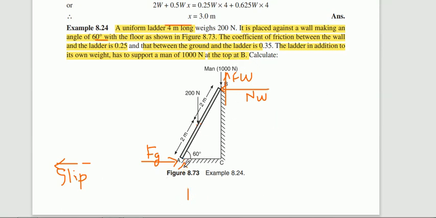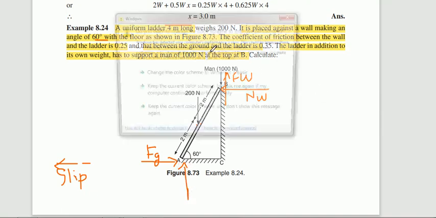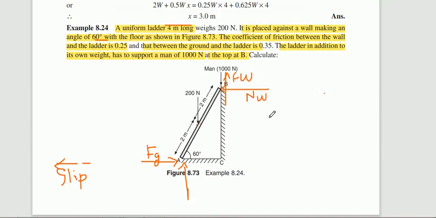Yes, ma'am. Okay. So now the thing is, you will write there only the friction coefficient. Just observe in the question, the coefficient of friction between wall and the ladder. The wall is what here? This is our wall. So for the wall and the ladder, the coefficient of friction you have to represent as mu W, because we will come across two coefficients. For wall and ladder it is 0.25.